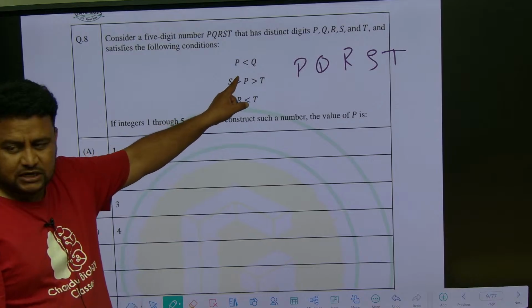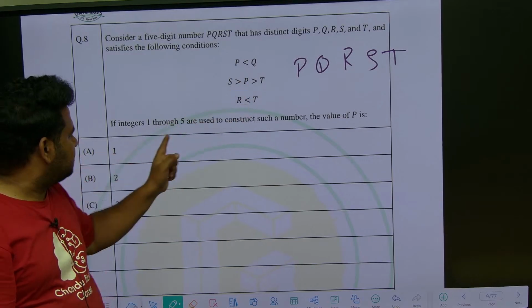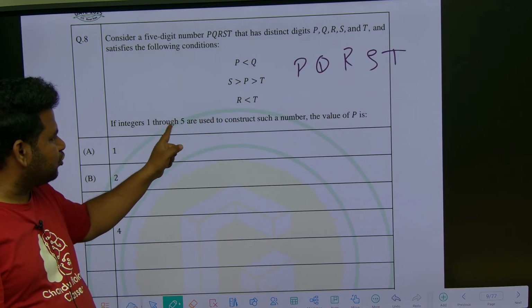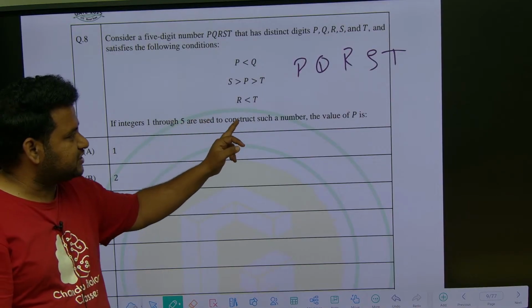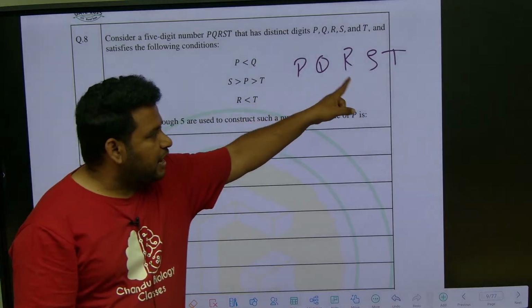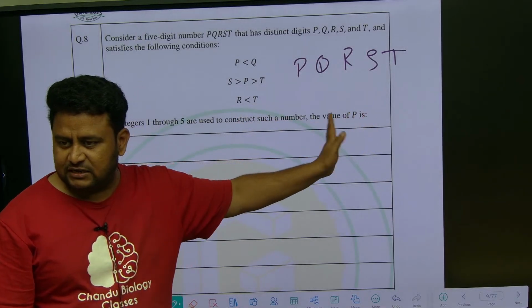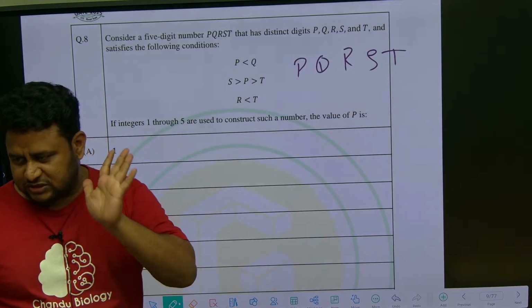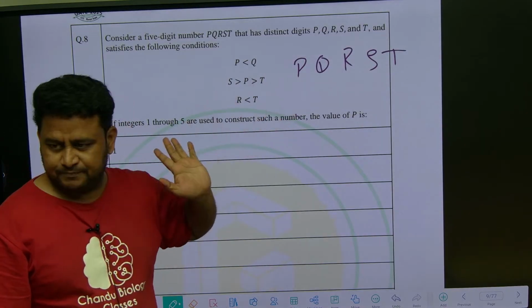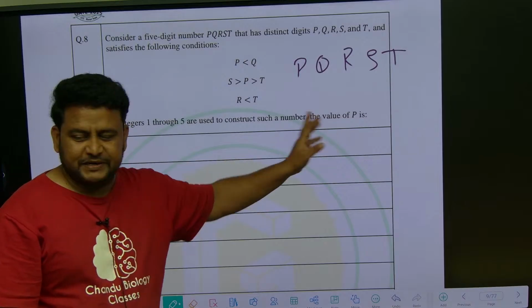If the integers 1 through 5 are used to construct such a number, that means PQRST should be built from the numbers 1, 2, 3, 4, 5. Only those numbers you have to use to construct this. Then they are asking for the value of P.